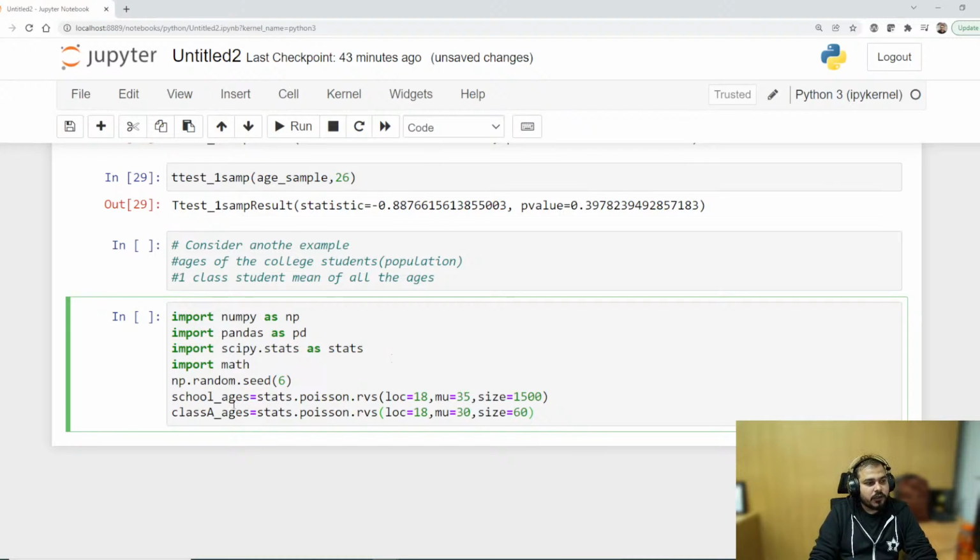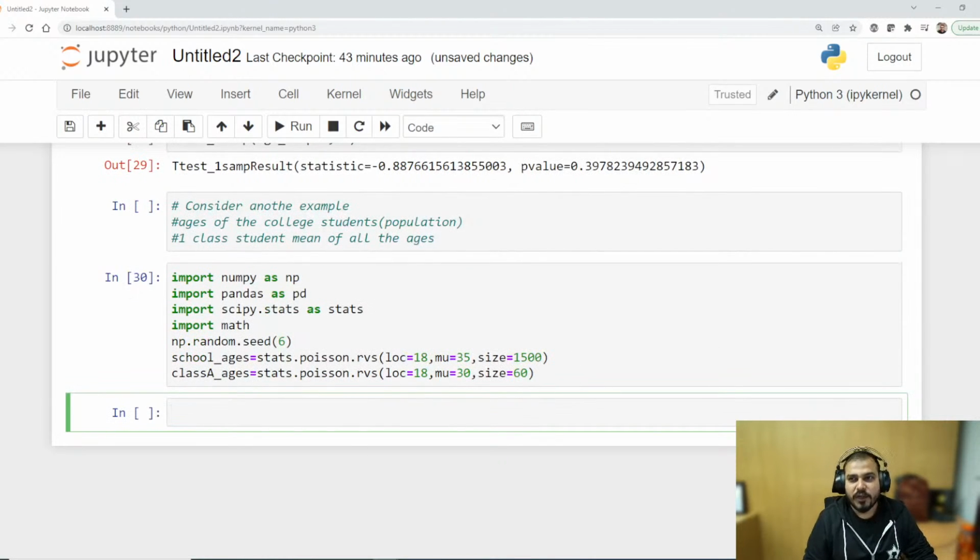Now everybody focus on the code. Here, this is a Poisson distribution. I'll talk about Poisson distribution tomorrow. It is just saying that you have to start from 18 age and the mean is 35, and we are going to consider our population ages as 1500. Then we are basically considering class A with starting age as 18, mean as 30, and size that is only 60 samples. I'll talk about how the Poisson distribution looks in tomorrow's session.